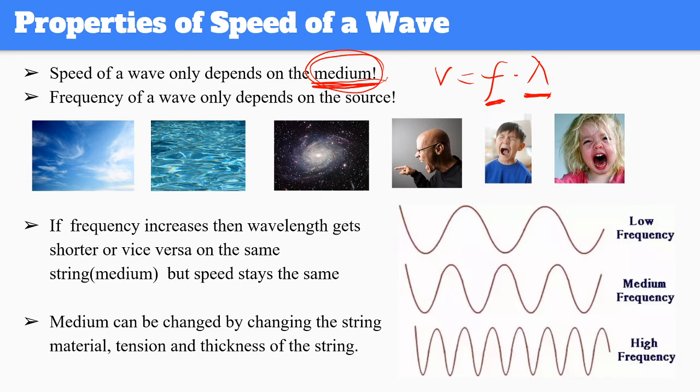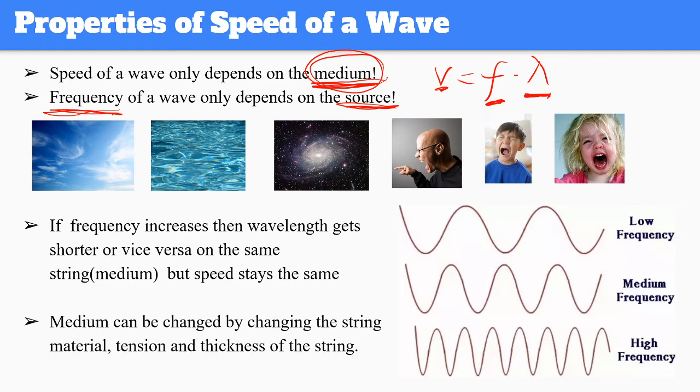So how fast can you run in the air? How fast can you run in the water? If you change the medium that you have around you, that's going to change the wave. That's going to change the speed. So just like that, the speed of a wave depends on the medium. But in that equation, frequency also depends on one thing. Frequency depends on the source. So if you change the source, then you will be able to actually change the frequency of it.